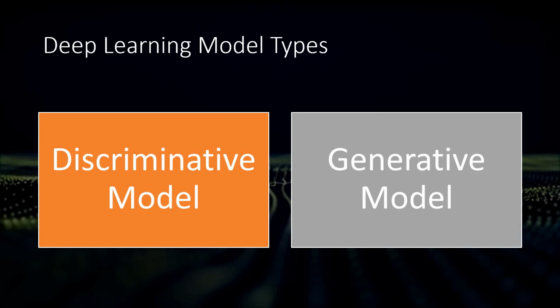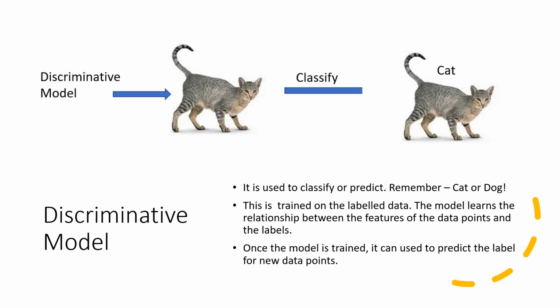There are two deep learning model types available. One is discriminative, another one is generative. Generative AI comes under the generative model, and we will first understand what a discriminative model is. It is used to classify or predict. I am sending an input image. It will classify what it is. It is an image of an animal. The animal can be a cat or a dog. It understands and classifies it as a cat in the case that I have presented.